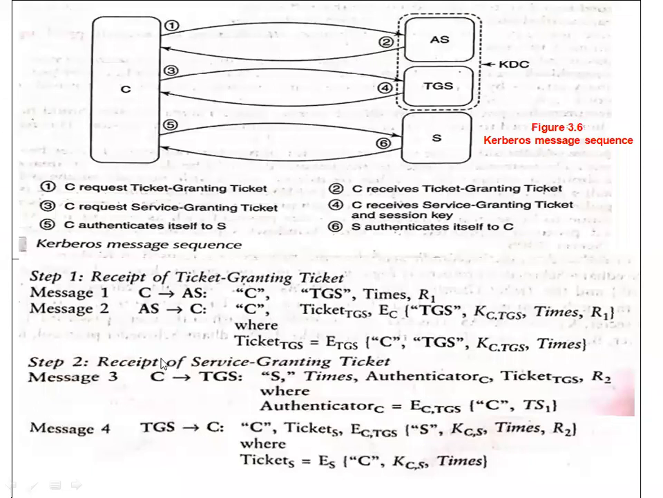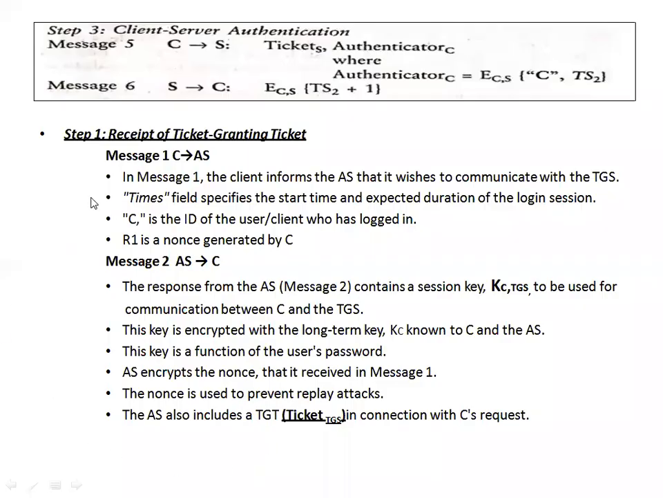Step number 2 is the receipt of the service granting ticket. Step number 2 again involves how many messages? 2 messages. In message 3, C is requesting the ticket granting server by sending so many parameters: I want to interact with the server, please give me the permission. For that request, the ticket granting server gives a response to C, saying that you can interact with the server, with so many parameters.